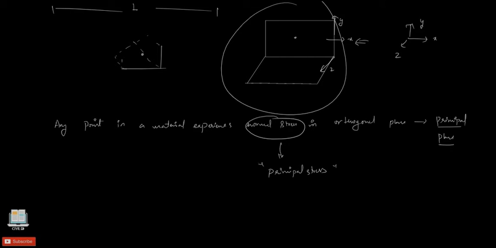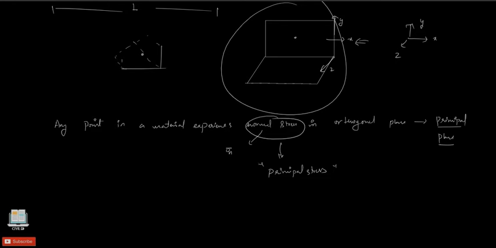See, the orthogonal planes are in three different directions, x, y and z. On one of these planes there is a maximum value of this normal stress sigma.